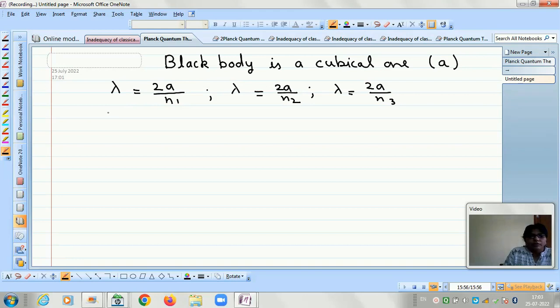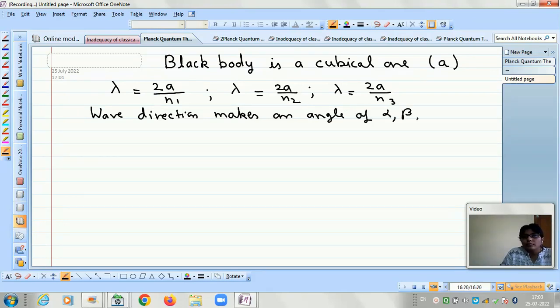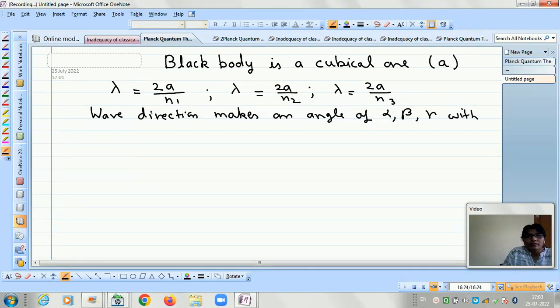But if the wave is not moving perfectly in the x, y, z direction, means if the wave direction makes an angle of alpha, beta and gamma with the x, y and z directions, then instead of writing lambda is equal to 2A by n1, we will write the projection of the x direction in the wave propagation direction, in terms of alpha, beta, gamma.